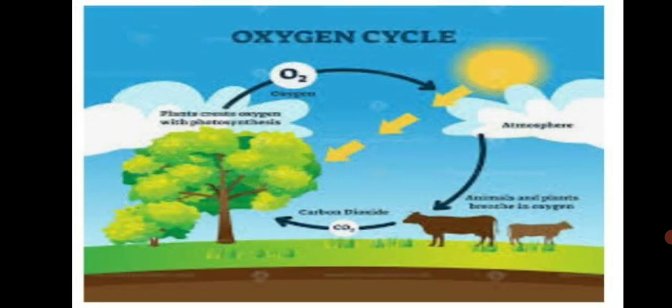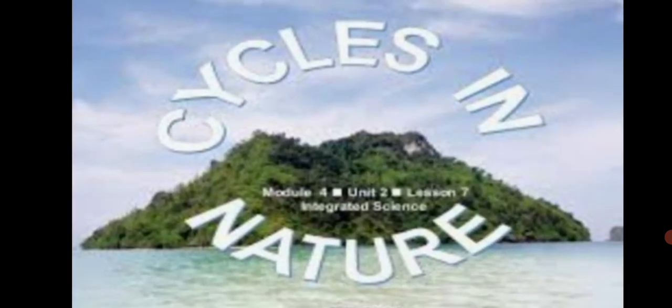Living things use oxygen from the air. So here you see animals, they are using this oxygen from the air. And what they are giving out? Carbon dioxide. And so animals use oxygen and give out carbon dioxide gas. Plants use this carbon dioxide gas, okay, from the air for making their food. And oxygen is given out in the process and gets added to the air again. So, this too is a cycle in nature. Animals use oxygen, give out carbon dioxide. Plants use carbon dioxide and give out oxygen. There are several other such cycles in nature.